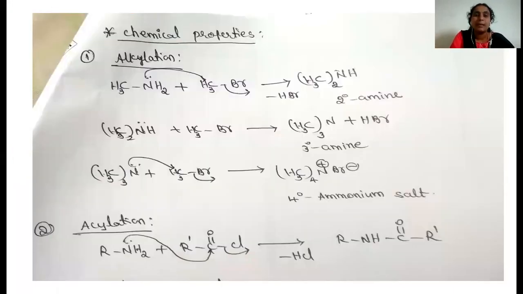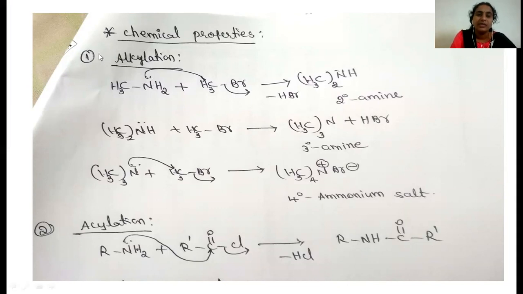So coming to the chemical properties of the amines. The first chemical property is alkylation. As we all know, amines have a nucleophilic nature because the nitrogen contains a lone pair of electrons. So in all the chemical properties we are going to discuss, it is nucleophilic substitution. Amines are involved in nucleophilic substitution reactions.